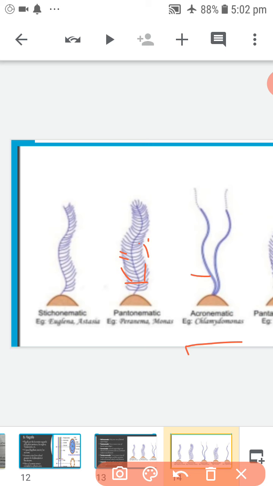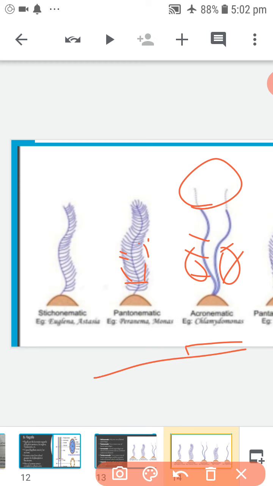Next, acronematic. When the mastigonemes are absent and the distal end of the flagellum ends in the terminal naked filament. Example, Chlamydomonas.